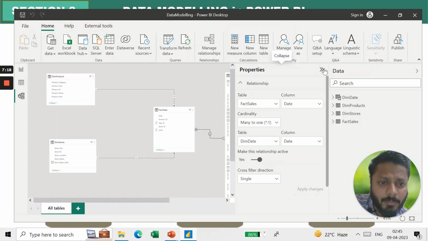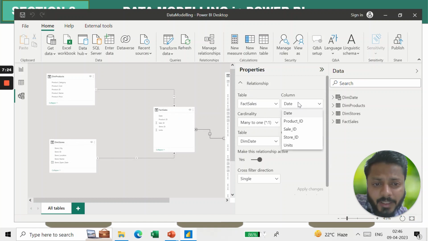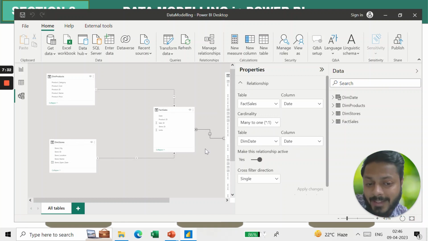If you click here in the properties, you can see the relationship for this table. In table fact sales, you are seeing the column date, cardinality is many to one, with table dim date on the column date, right? If you want to make this relationship inactive, you can select here and the relationship will be inactive.